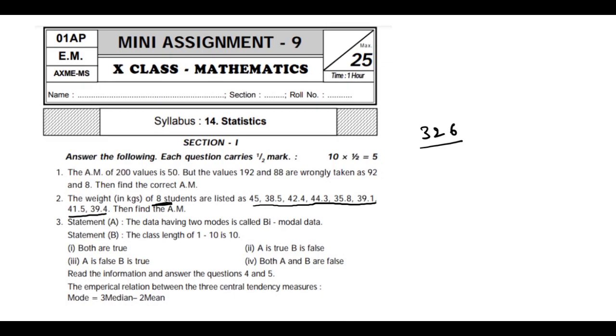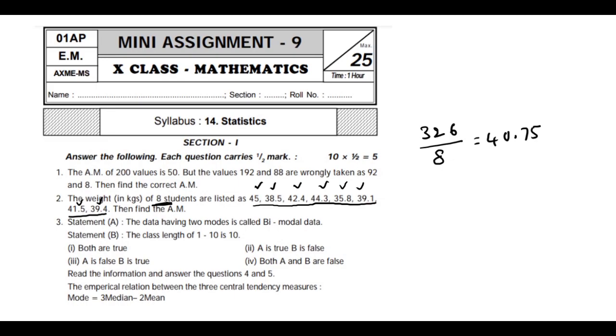We will count once: 1 2 3 4 5 6 7 8. So by 8. If you divide this, then you will get 40.75, right? So this is the answer for this question. You can verify one more time whether it is right or wrong.